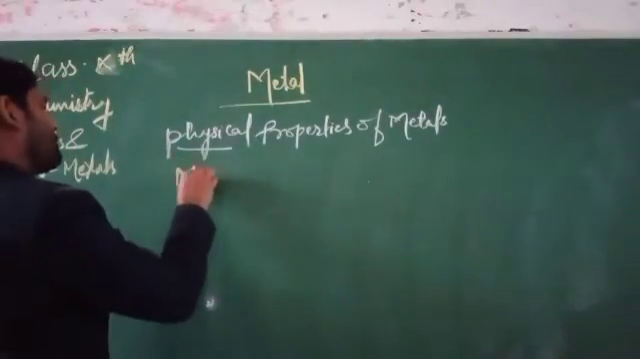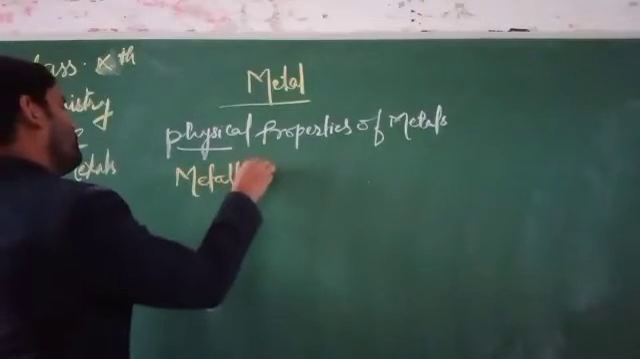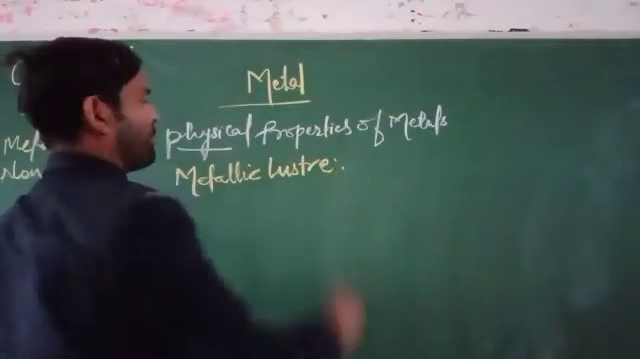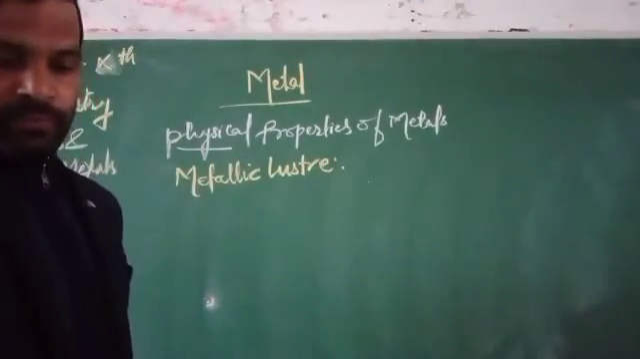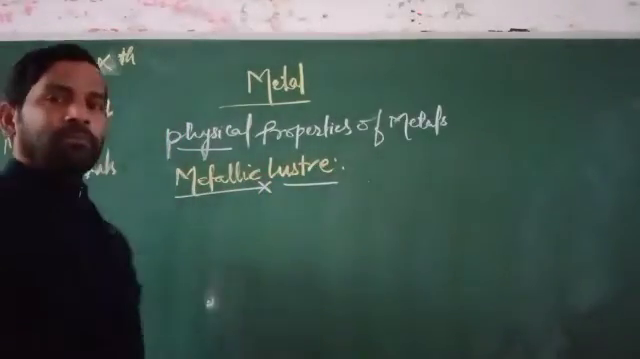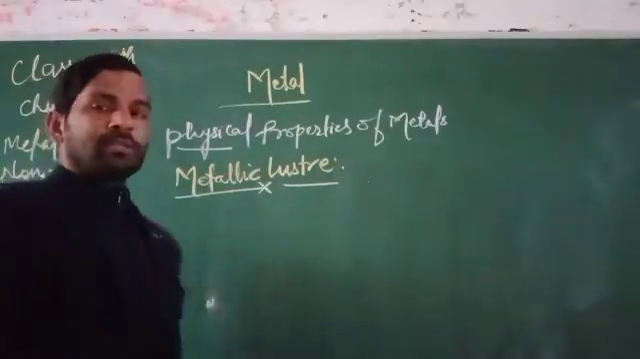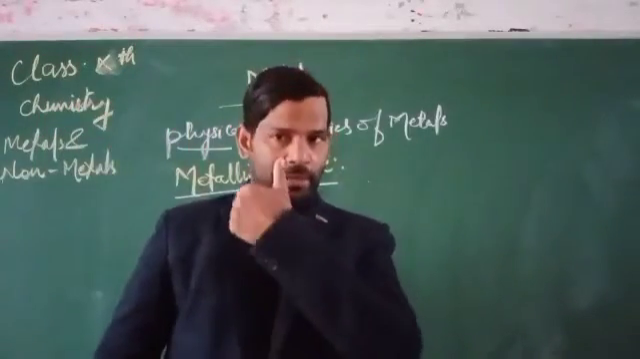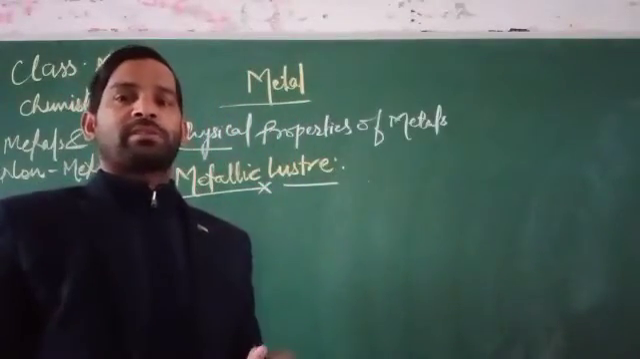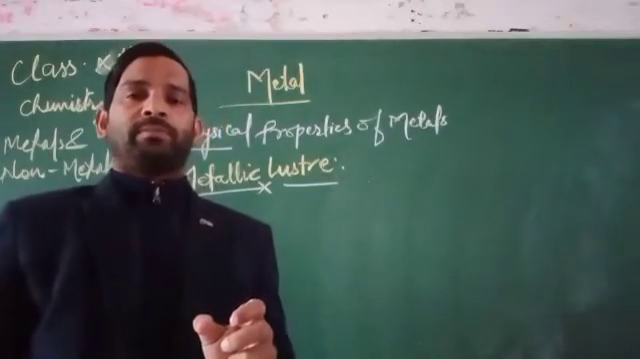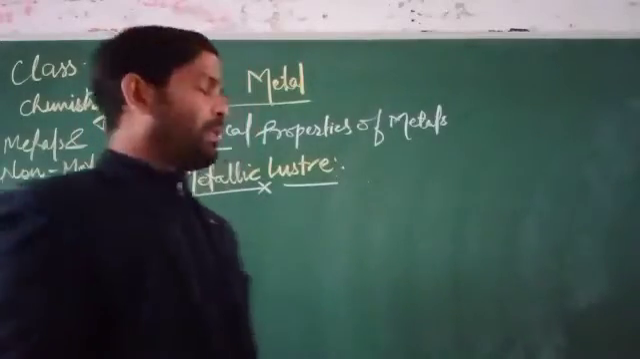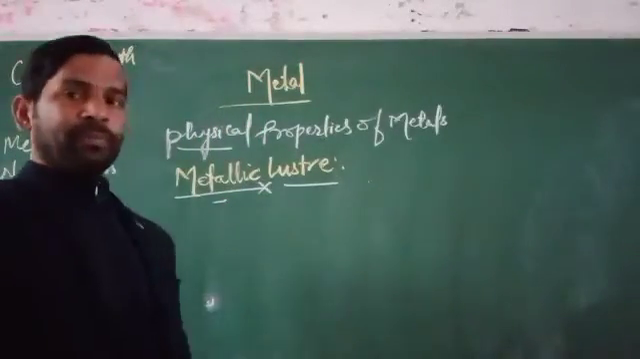metallic luster. If it is metallic luster, what does it mean? It means a metal which has a special type of shining appearance. Substances that show a lustrous or shining appearance are said to have metallic luster.